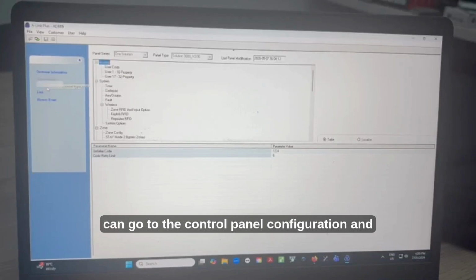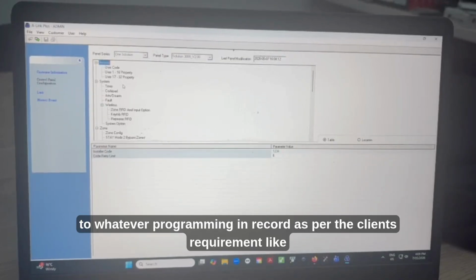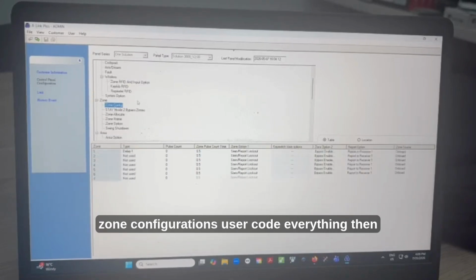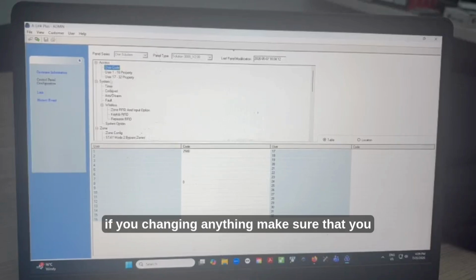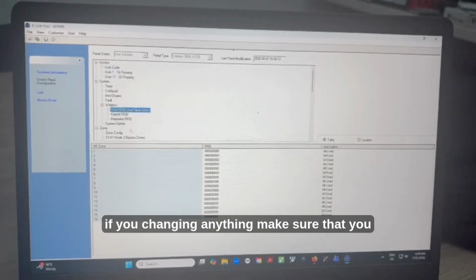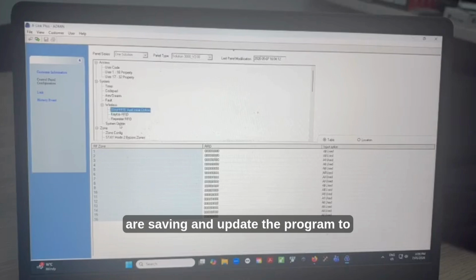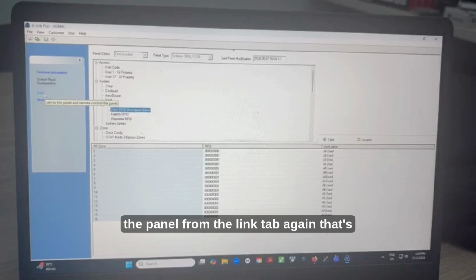Now you can go to the control panel configuration and do whatever programming you require as per the client's requirement, like zone configurations, user codes, everything. Then if you're changing anything, make sure that you save and update the program to the panel from the link tab again.